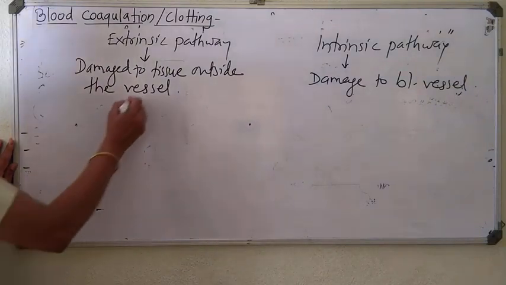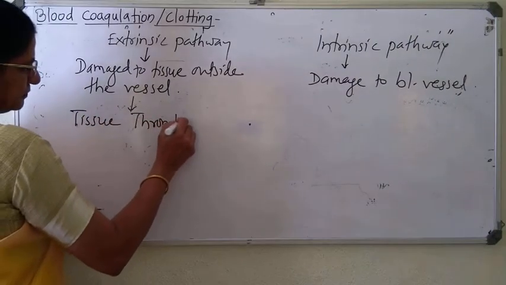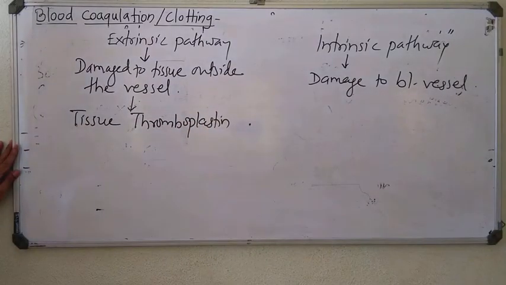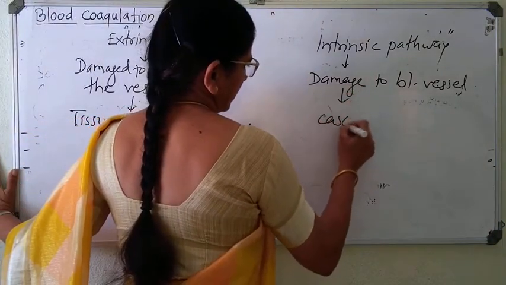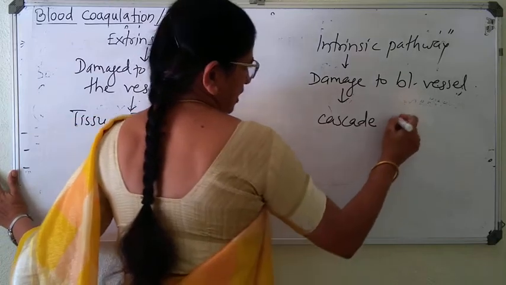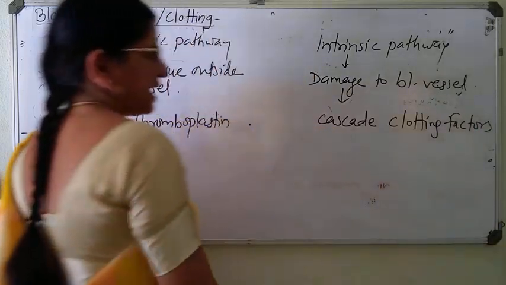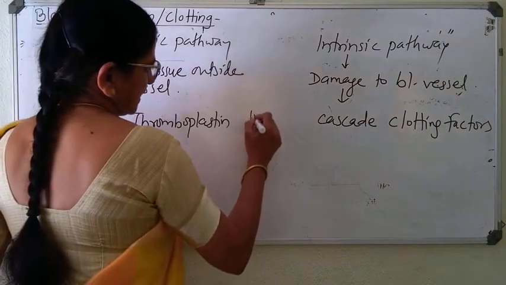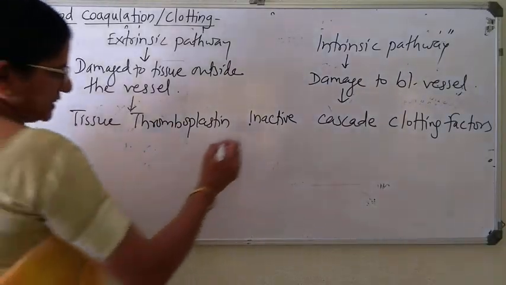Tissue releases thromboplastin, as we have just studied, and blood platelets release thromboplastin. And in the intrinsic pathway, a cascade of clotting factors occurs, step by step. Previously there is an inactive factor 10th.